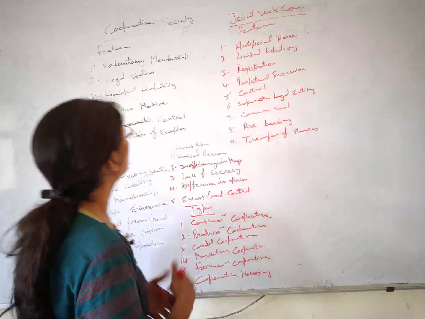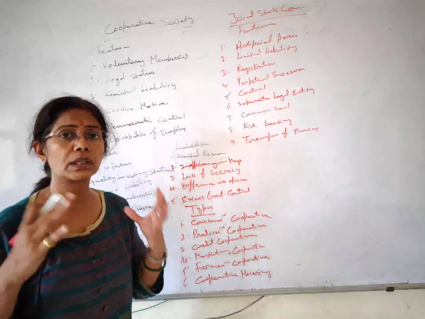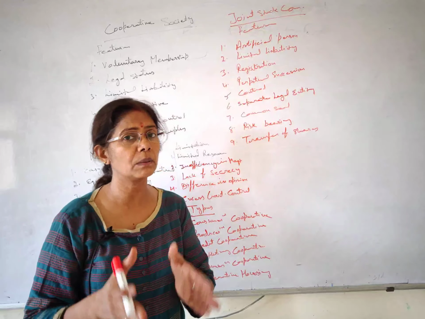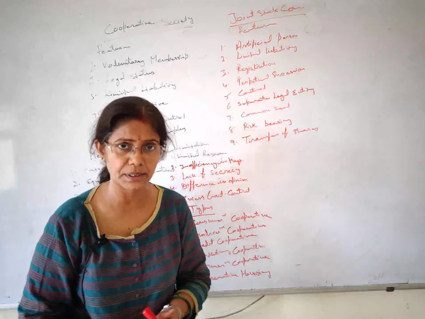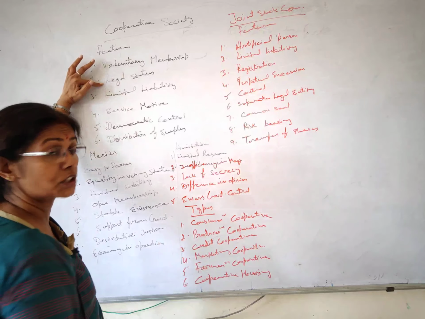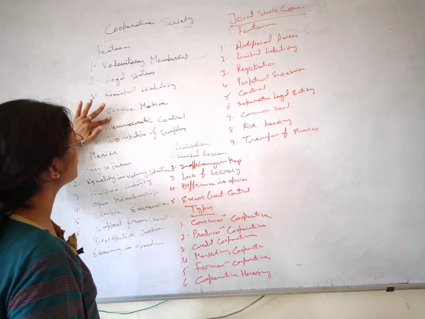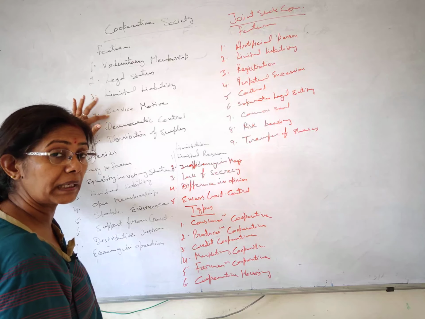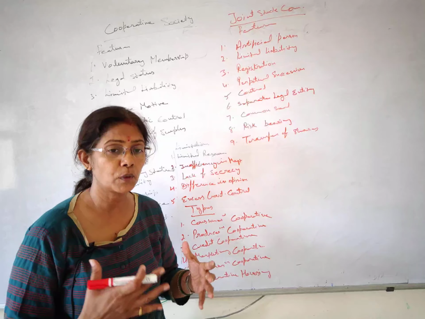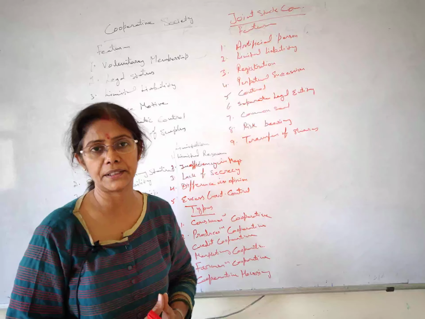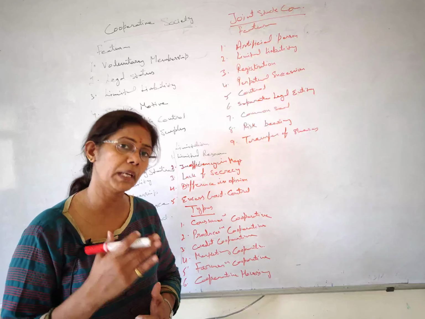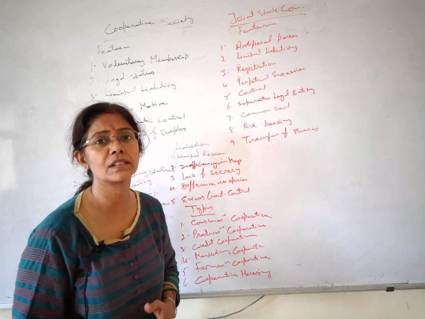But limited liability means you are confined to your business assets only. Your business liabilities will be paid from the business assets only, all right. So here also they enjoy this limited liability feature, okay. Next is service motive. As I have told you, cooperatives are formed for mutual help and for serving the society, all right. Their main motive is not to earn profit. Their main motive is to provide services to the society.